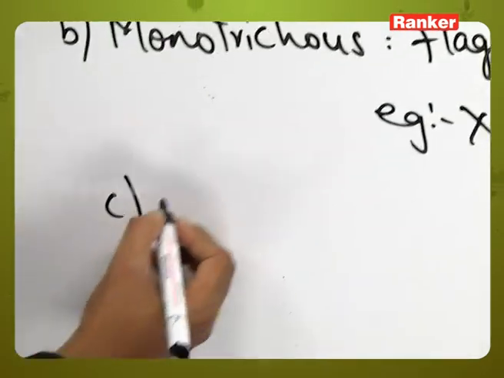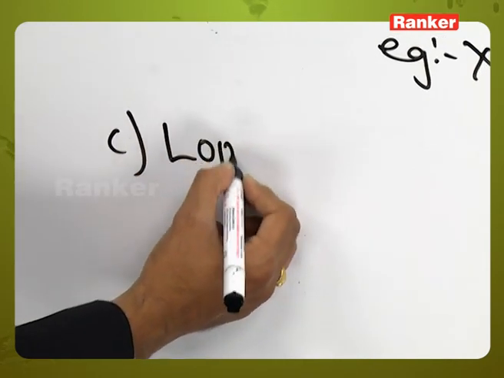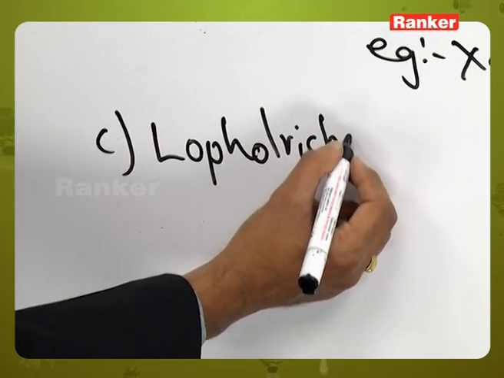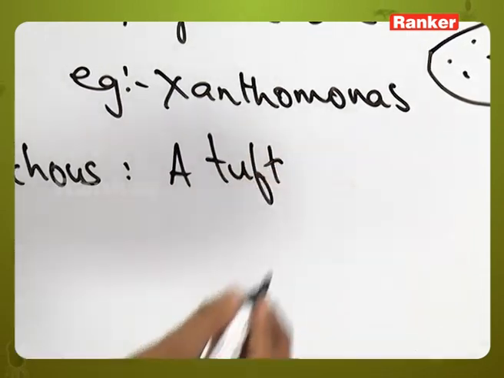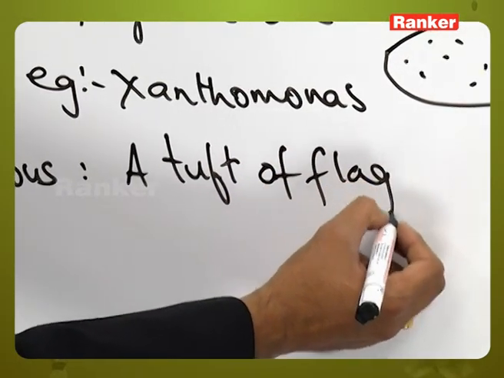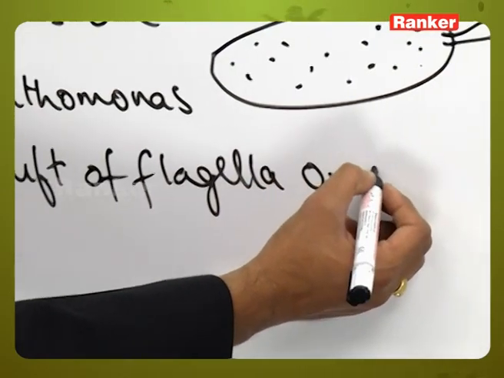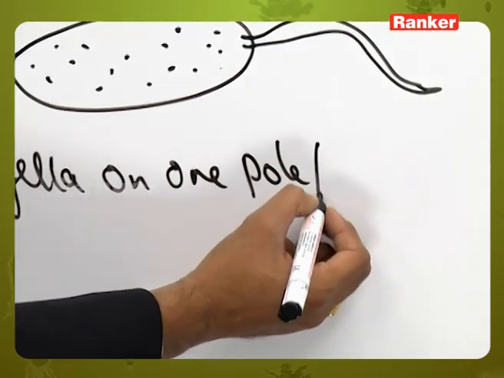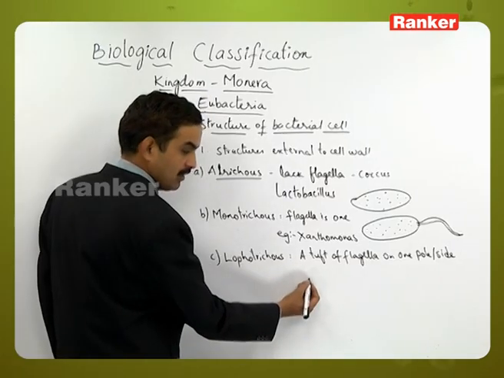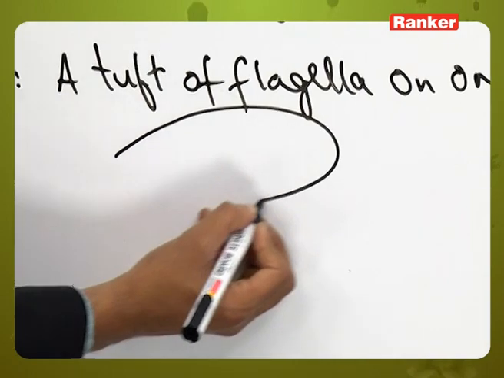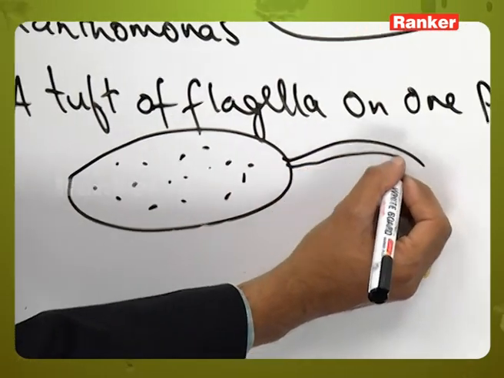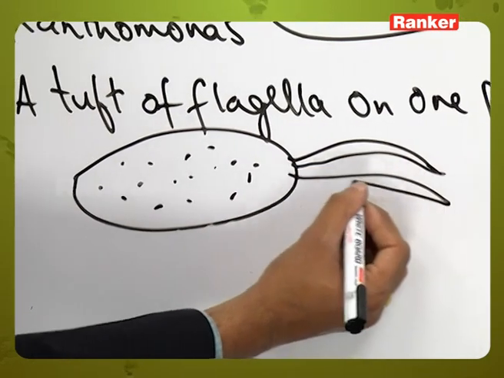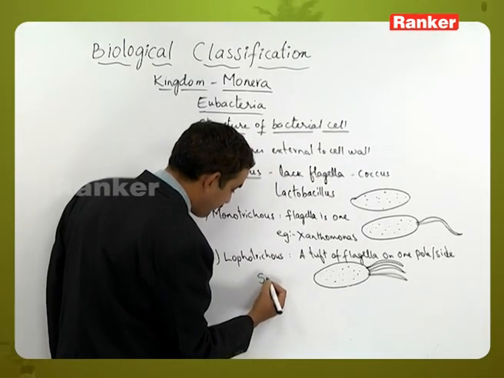And the third one is Lophotrichous. Lophotrichous means a tuft of flagella, or a group of flagella, present on one side or one pole. So Lophotrichous can be seen in the example; the diagrammatic representation will be like this. An example is Spirillum.